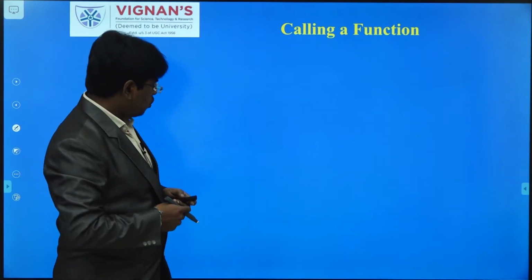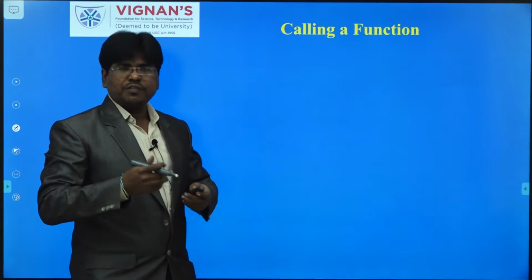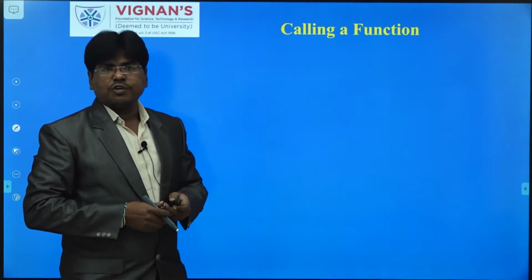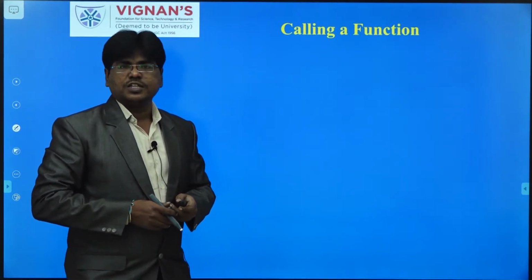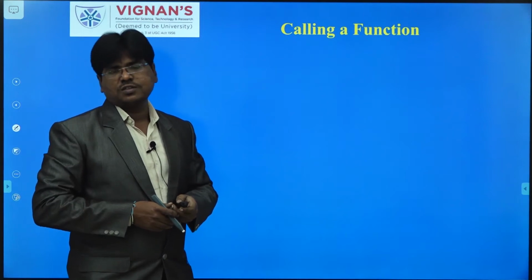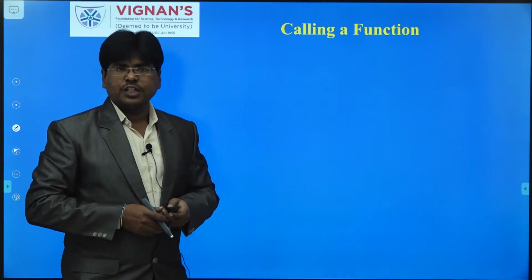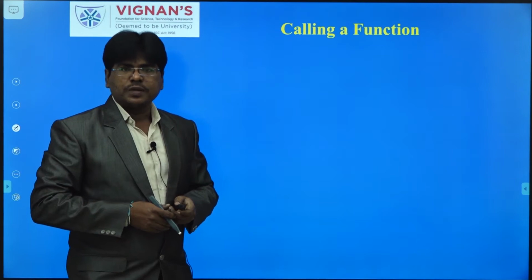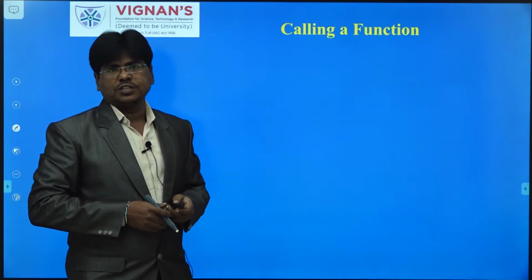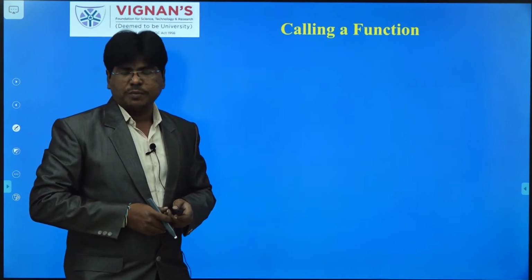So I think all of you know about the function. In the previous session we have already discussed that a function is nothing but a set or block of instructions that we can write within the body, and we represent the identity of the function in the form of a function name.